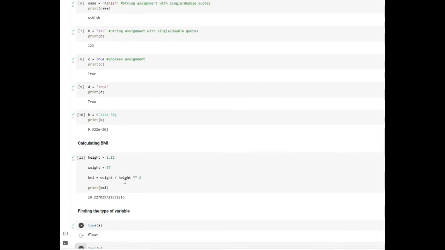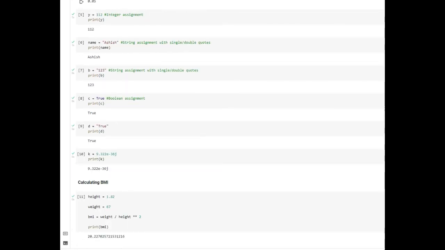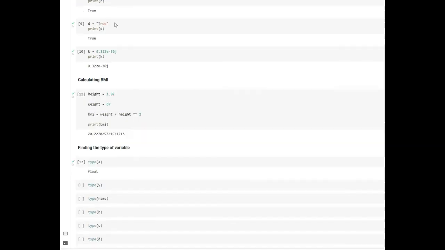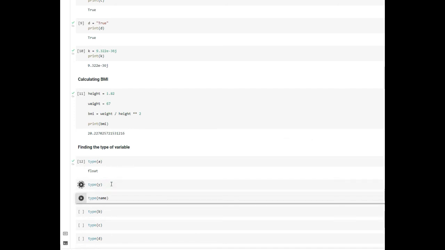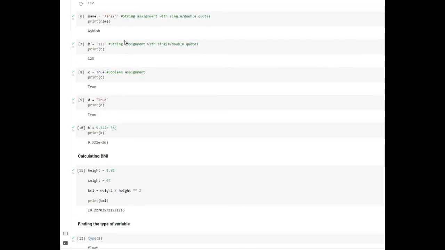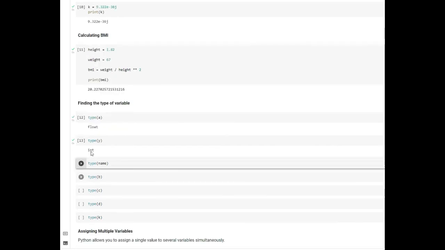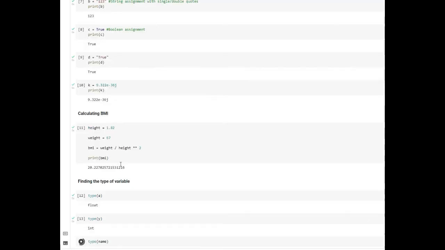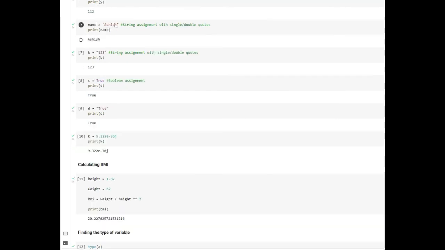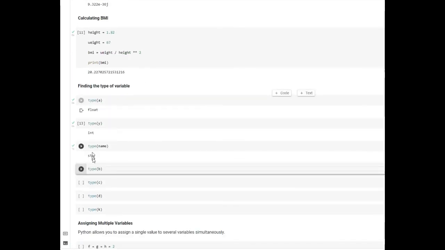So let's have a look at A. We gave a value of 0.05 initially, and we can see that it is float. In the next step, we will try to find the type of y, and we can see that we gave it an integer value. So it will be int, that is integer. The next one was name. I gave the name variable a value of Ashish, and that was a string value. And we can see that it is string, that is str.